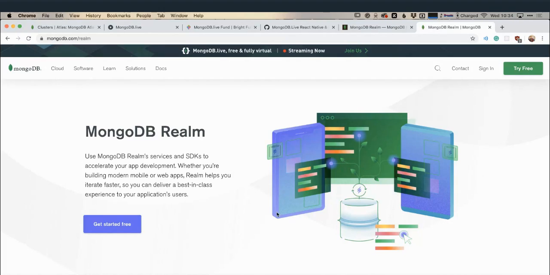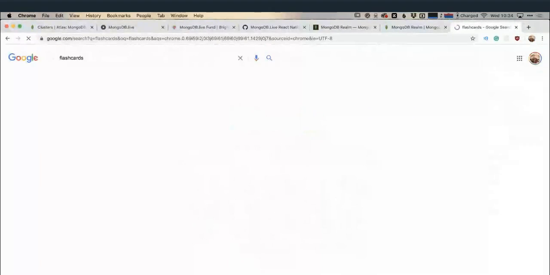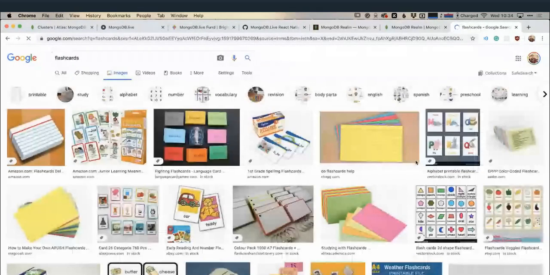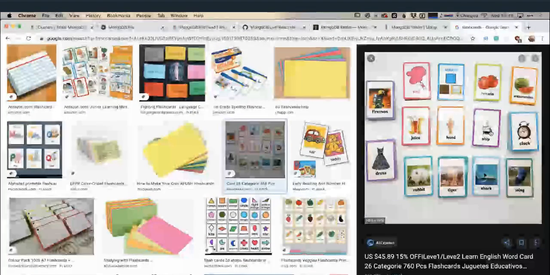Okay, so that's the technology we're going to be discussing mostly today. But what are we going to build? We're going to be using React Native to create a mobile application that's essentially flashcards. For anybody who's not aware of what flashcards are, they are a teaching aid commonly used in classrooms. You'll see them for teaching kids the alphabet: H is for hand, S is for ship, etc. They're also used a lot for practicing, for example, coding interviews. You'll have your different code examples on a card and then a description of it.